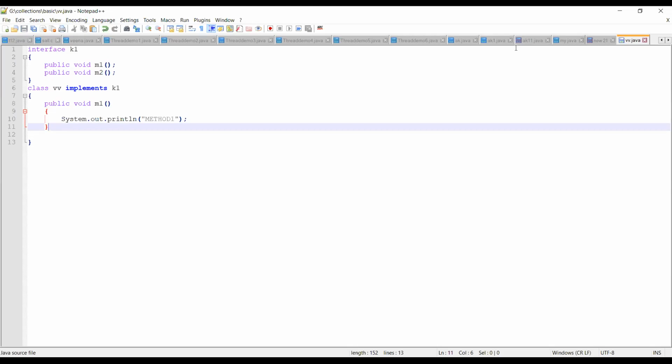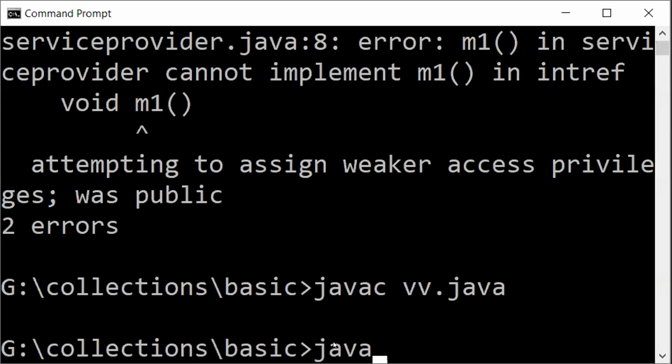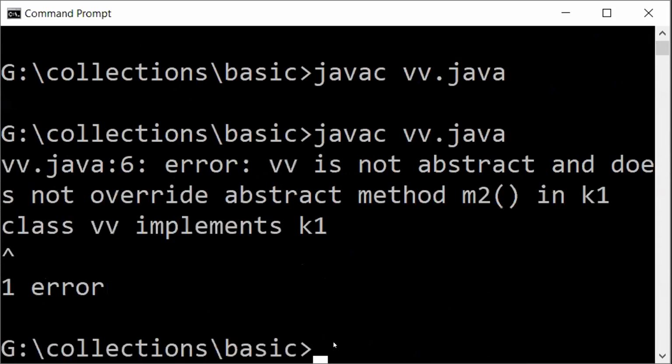Let us run this particular program and see. So what's the output we are going to get? Okay. So javac vv.java, okay. See, what is the error message you are getting? VV is not abstract and does not override. VV, what is VV? It's a child class. It is telling that it is not abstract and does not override abstract method M2, means you have not provided implementation for the M2 method inside the class VV. Yes or no? That is what it is basically telling.